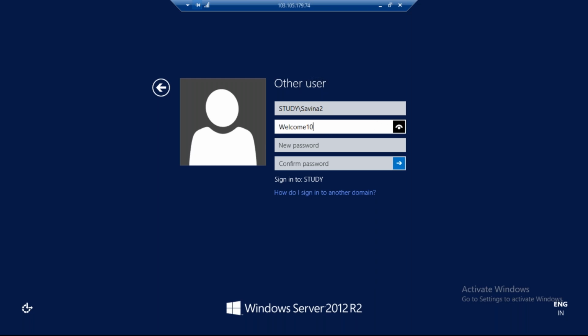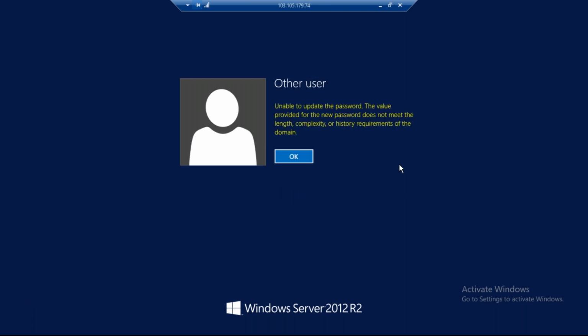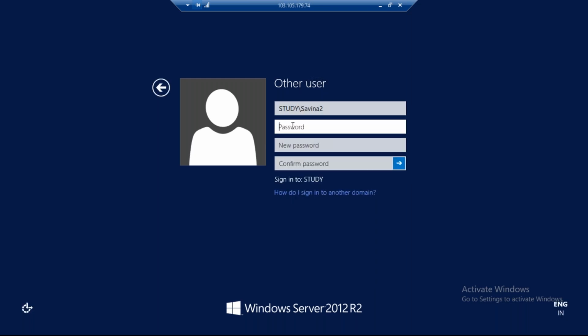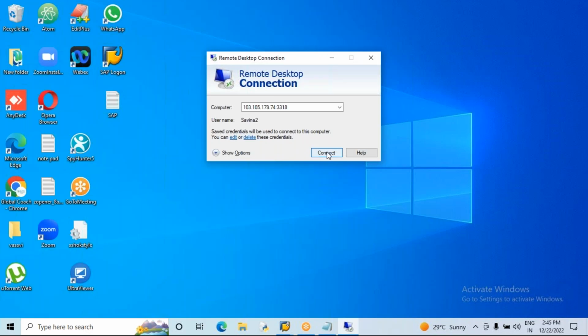The password is welcome 10. Give me a second. Let me go back and click on connect.